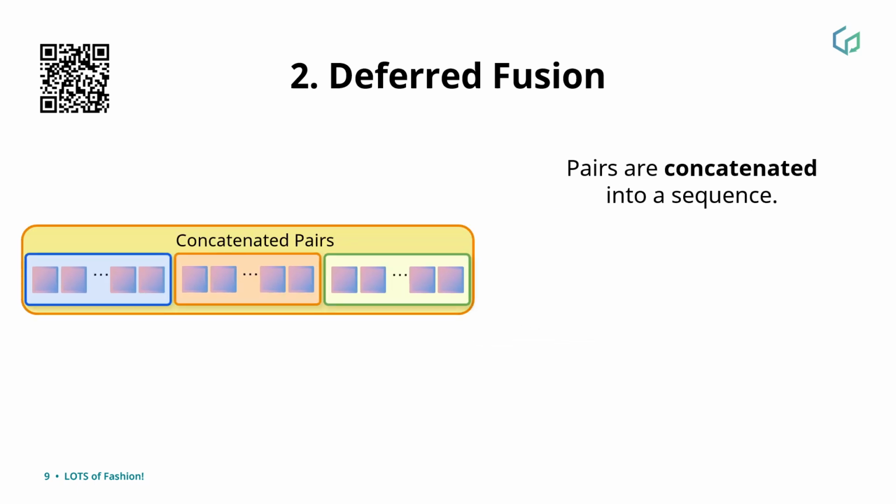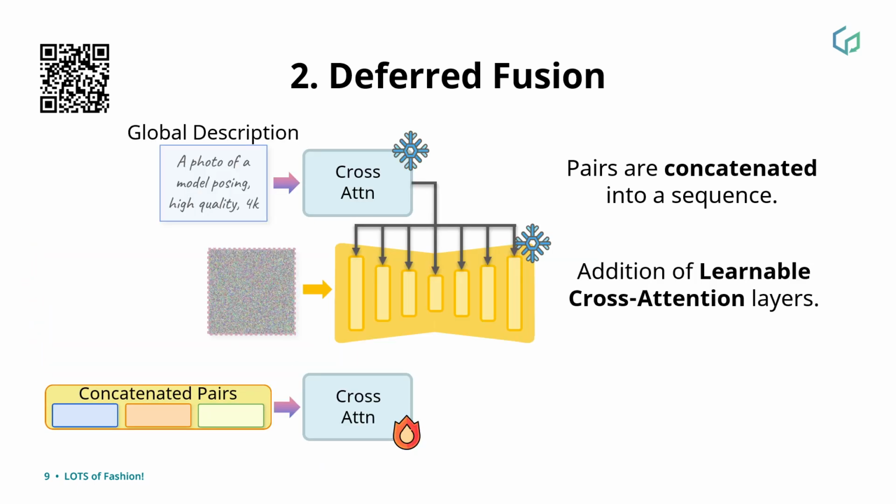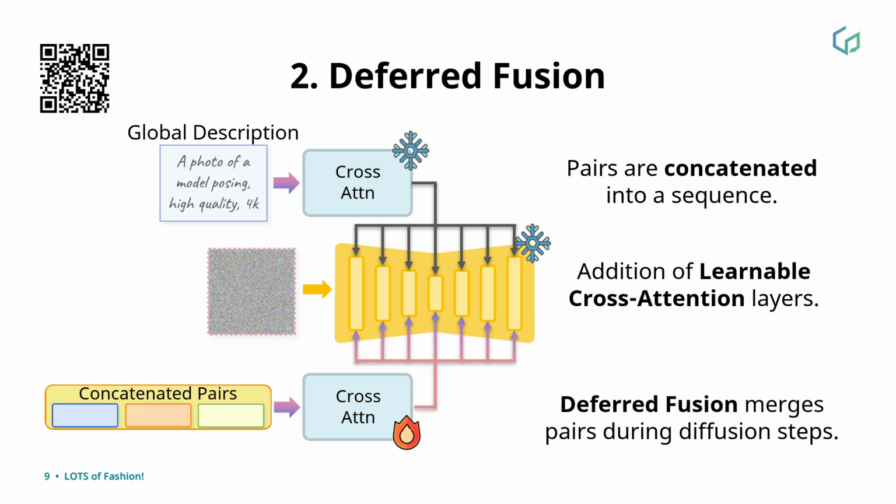First, the pair-centric features are concatenated into a single variable length sequence. Then, we augment a frozen text-to-image diffusion model with learnable cross-attention layers, as you can see on the bottom. Thanks to the nature of the attention mechanism, we are able to inject the concatenated pairs without any assumptions on their sequence length, thus achieving the flexibility goal we set. Most importantly, we avoid directly merging the pairs, instead deferring their fusion throughout the entire denoising process. This way, the attention layers can dynamically inject the paired information at each diffusion step.